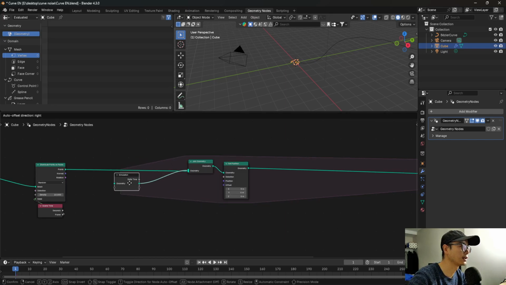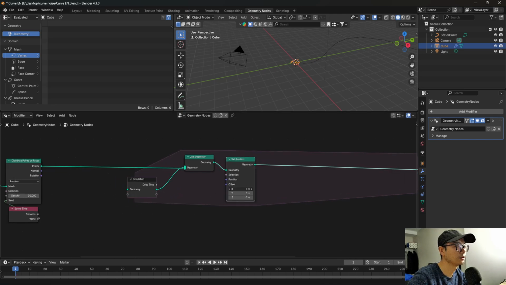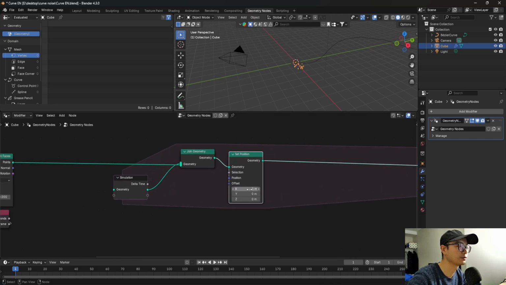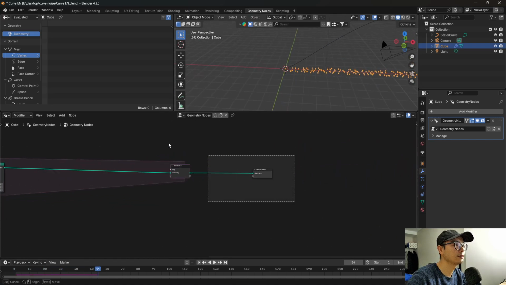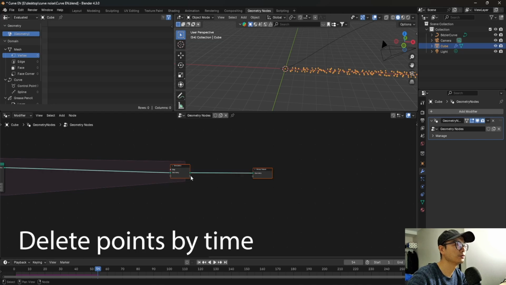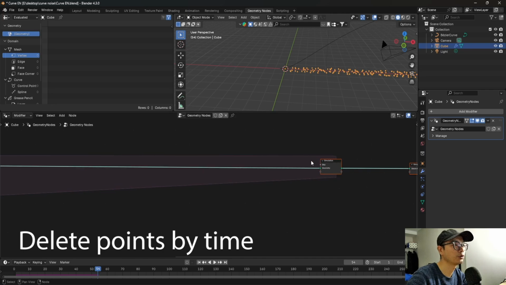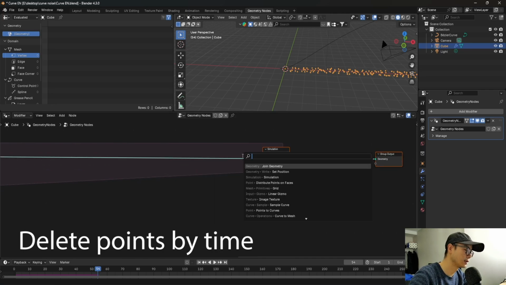Disconnect this and connect this. So if we change the offset x to 1, we can see there are many points, and we don't want to use infinite points, so we need to add a point here to control the points here.